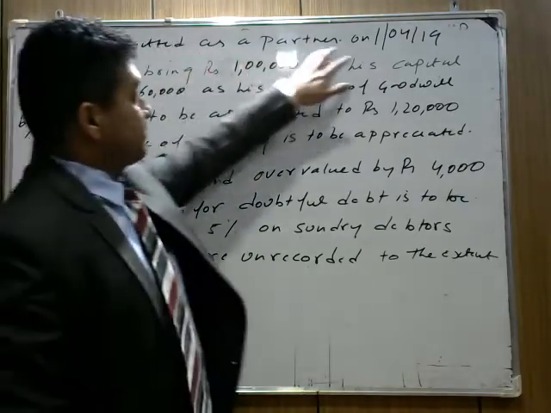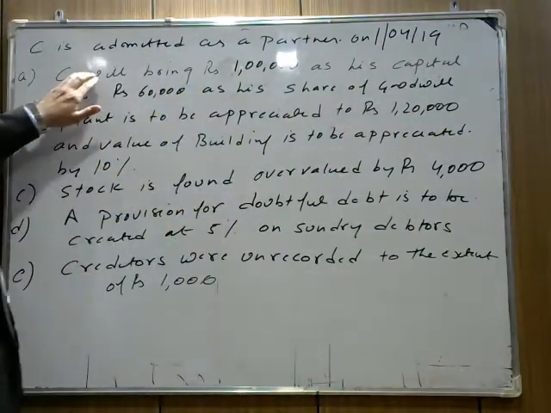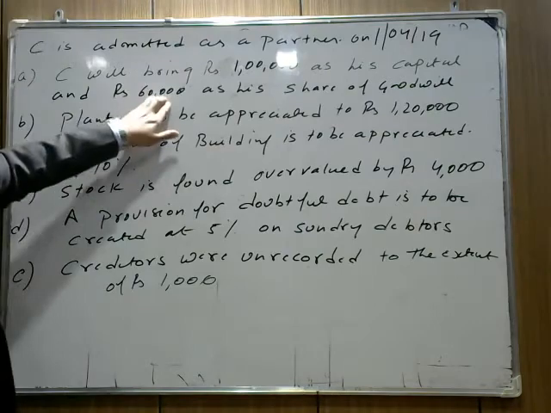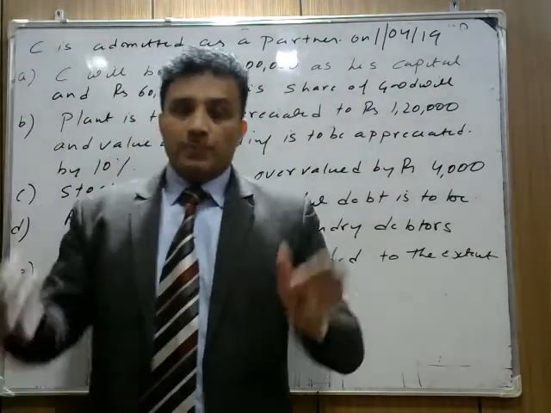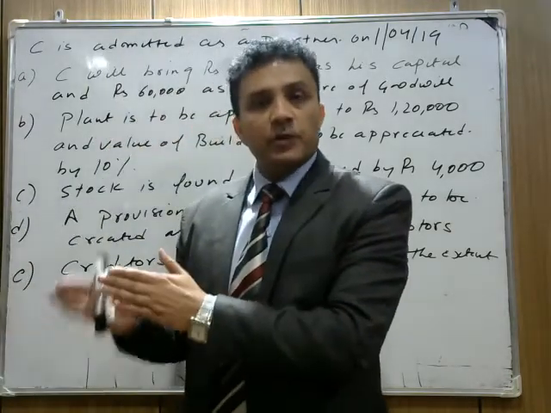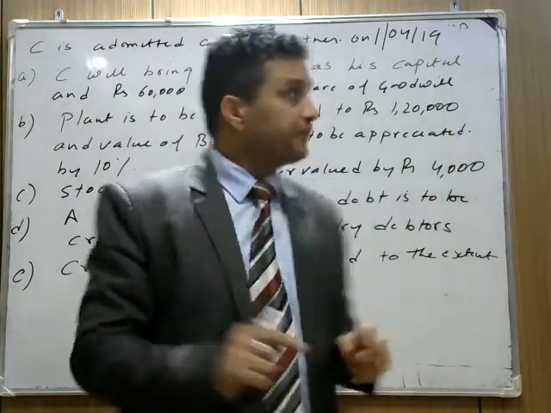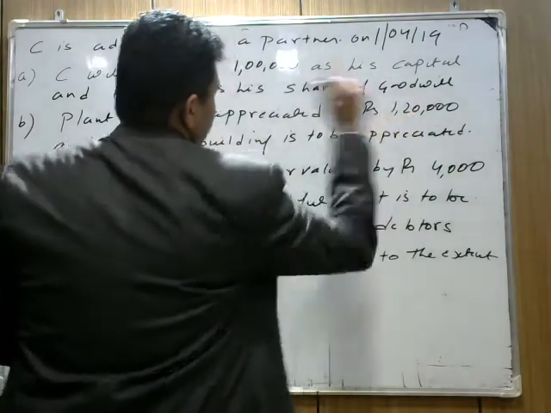C is admitted as a partner on 1st April 2019. C will bring rupees 1 lakh as his capital and rupees 60,000 as his share of goodwill. First thing is C will bring 1 lakh rupees capital with him, and he also brings 60,000 as a share of goodwill in cash. Means we call it premium. This point is clear. Next term is plant is to be appreciated to rupees 1,20,000.